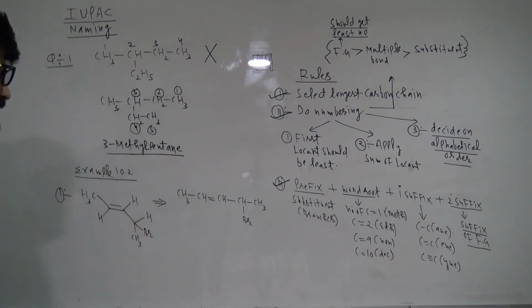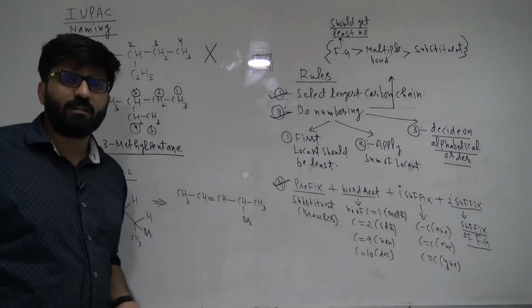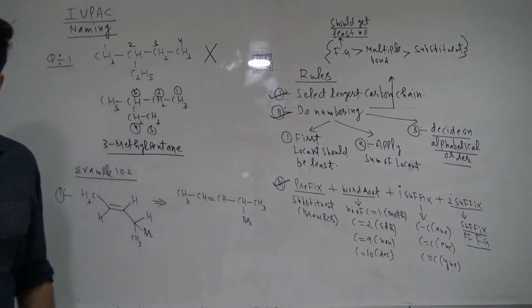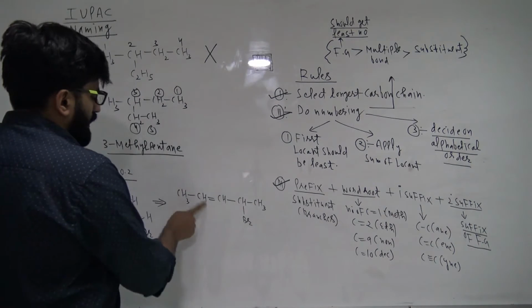So many students are thinking, sir, how should we do numbering? Many students are 100% sure that the main chain is the straight chain. Now, will I start numbering from this side or that side?